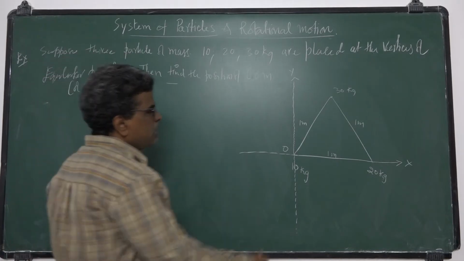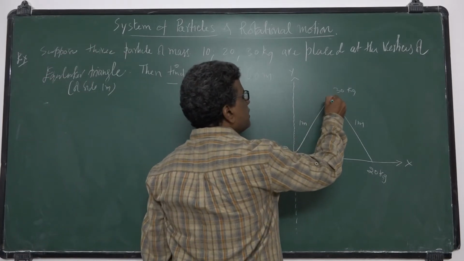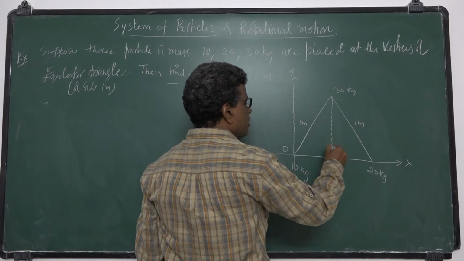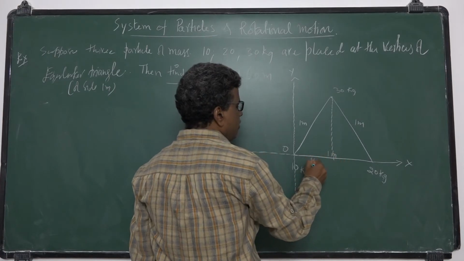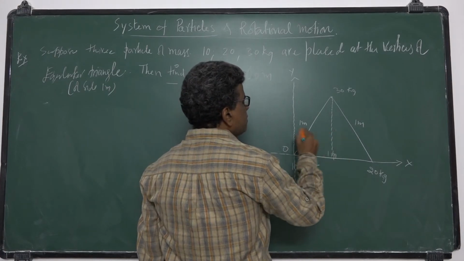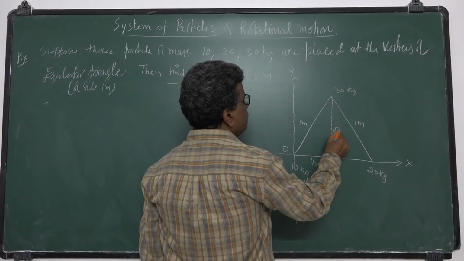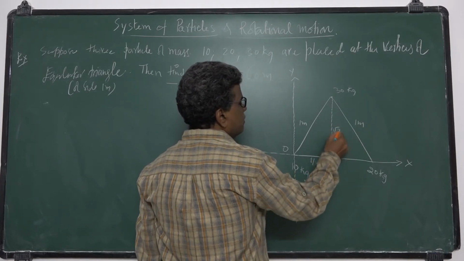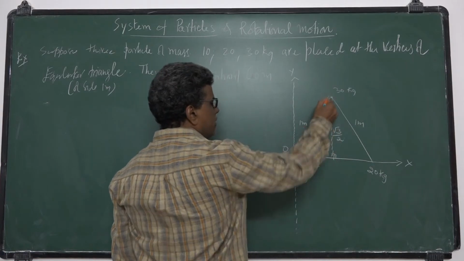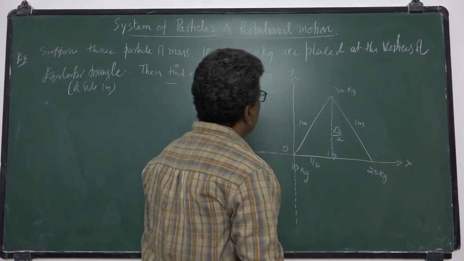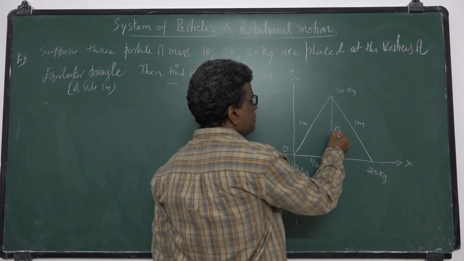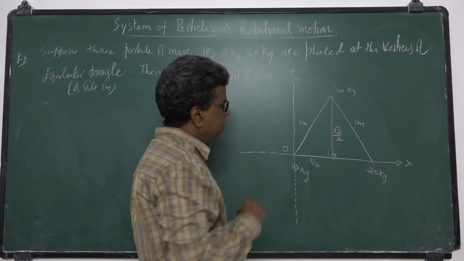So this is 1 meter, this is 1 meter. Then this will become half meter, this will become root 3 by 2, by applying the Pythagoras theorem. So you will get this side as root 3 by 2 meters.